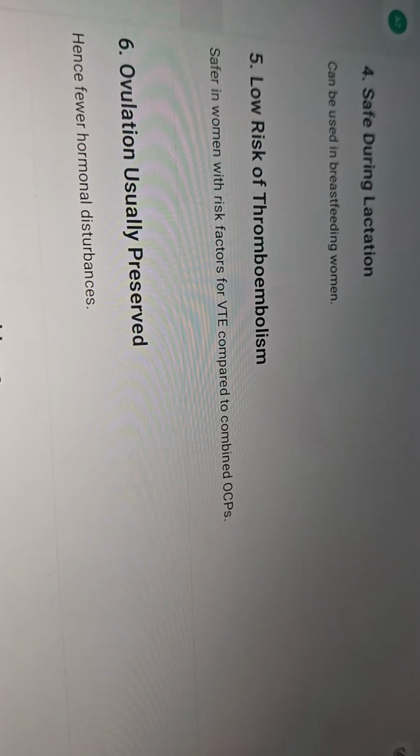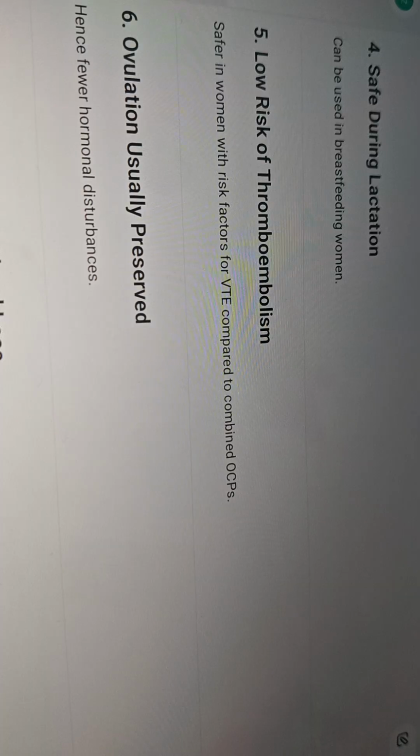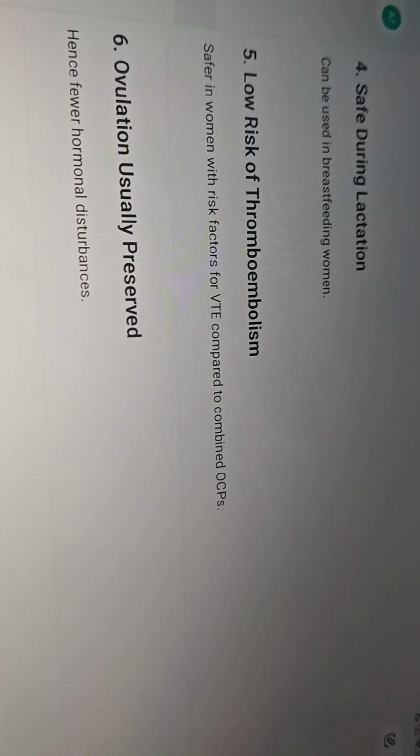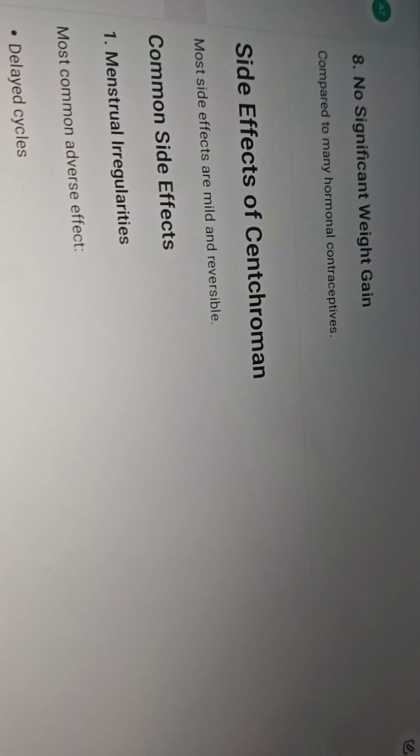It can be safely given during lactation, and there is a low risk of thromboembolism, so it is safer in females with risk factors for venous thromboembolism, and ovulation is usually preserved in these females. OCPs are associated with weight gain, but there is no weight gain with Centchroman or Saheli.